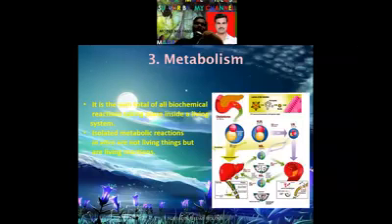Third character of the living organism is metabolism. It is the sum total of all biochemical reactions taking place inside a living organism, a living system. The sum total of all biochemical reactions that are taking place within me is called metabolism. Isolated metabolic reactions in vitro are not living things, but they are living reactions. So this is the third character.